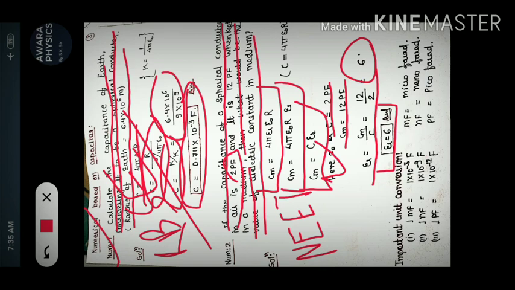and also in the RBSE pattern. 1 microfarad is equals to 1 into 10 to the power minus 6 farad. It means microfarad. Okay, it is microfarad. Second, 1 nanofarad is equals to 10 to the power minus 9 farad, and the full form of small nF is nanofarad. 1 pF is equals to 1 into 10 to the power minus 12 farad, and the full form is picofarad.